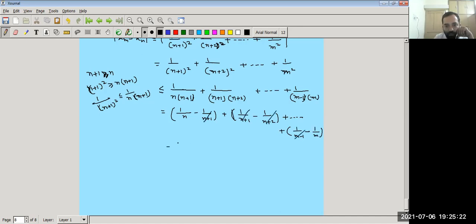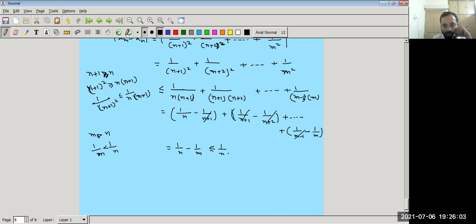We have only 1 upon n minus 1 upon m. Because m is greater than n, 1 upon m is less than 1 upon n. Right? So this is less than or equal to 1 upon n, both being positive.